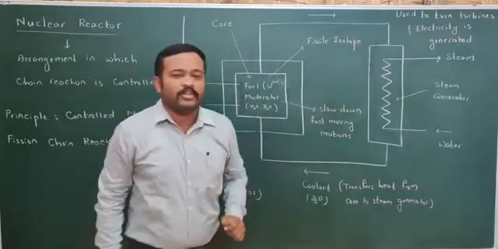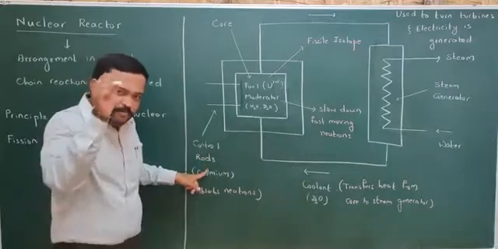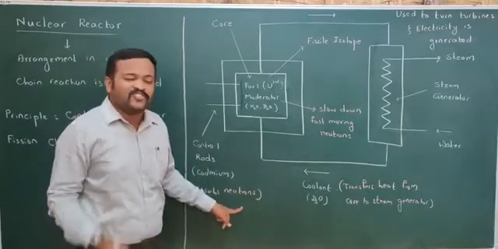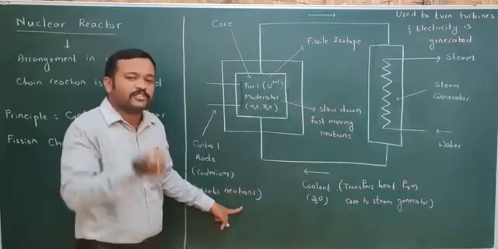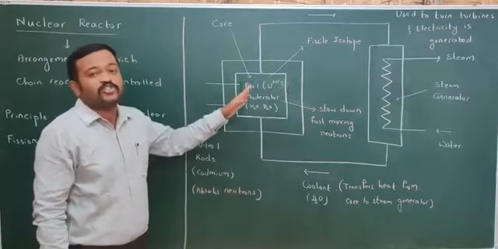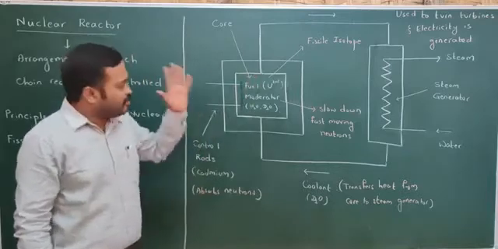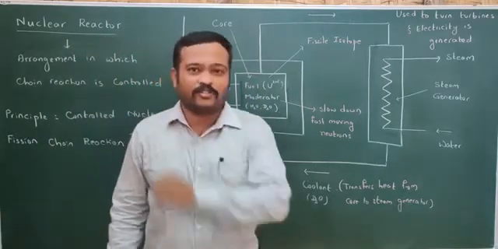To control the rate of fission, we will be using control rods, which are made up of a material which can absorb neutrons, because we know that the chain reaction is possible due to neutrons. If you control the number of neutrons, chain reactions can be controlled, and that is how we can control this chain reaction by using control rods. And this is how electricity is generated in a nuclear reactor.